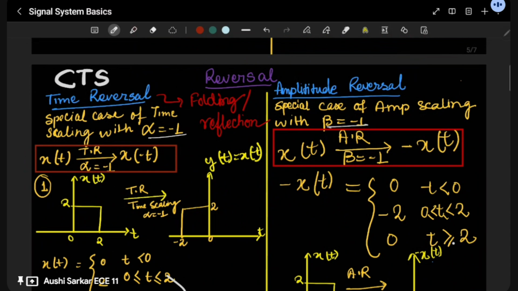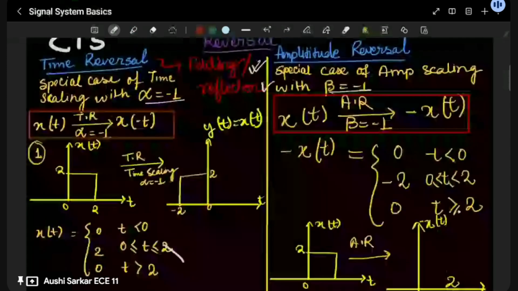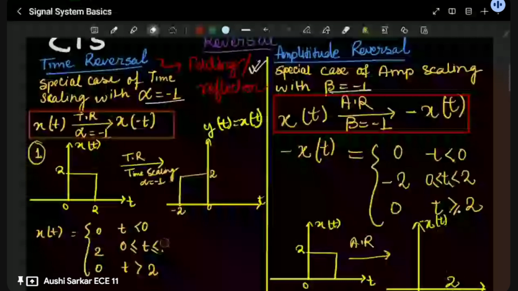In case of time reversal, we call it folding or reflection. And in case of amplitude reversal, we are just going to take this minus 1. This is also called folding and reflection. How are you doing it? You can write this equation very easily. I'm not going for any kind of equation, I'm just going to teach you what's here.